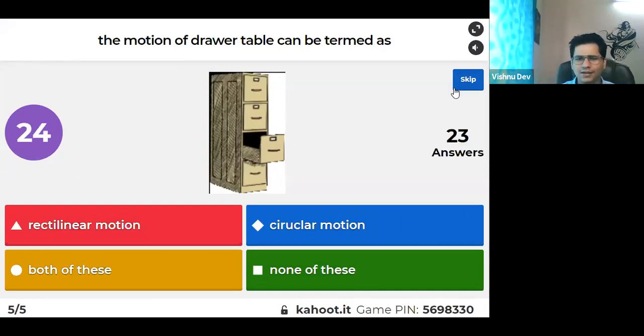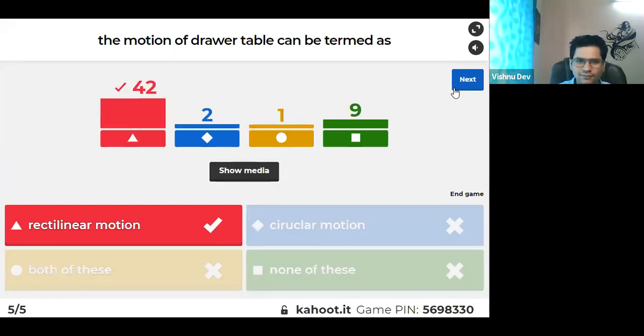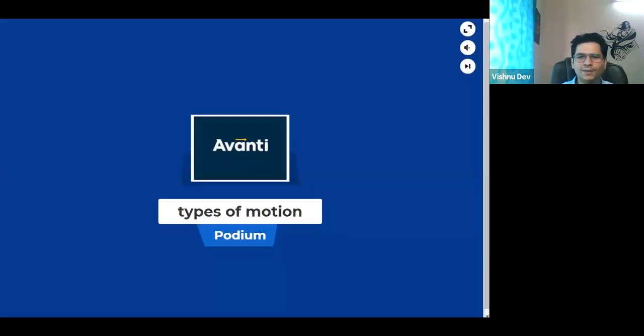No, this is easy. We have done this. Every day we are doing this. We are opening and closing the drawer, right? Yes, very good. It is rectilinear, right? It is moving in a straight line. Yes or no? The drawer moves in a straight line, right? Let's see the podium, guys.